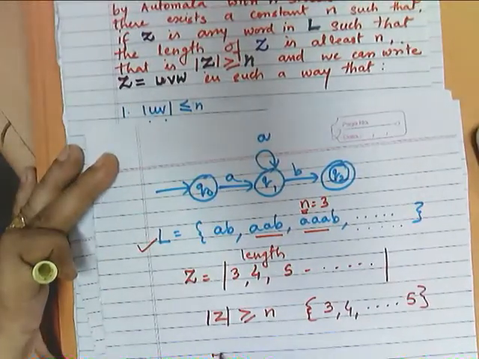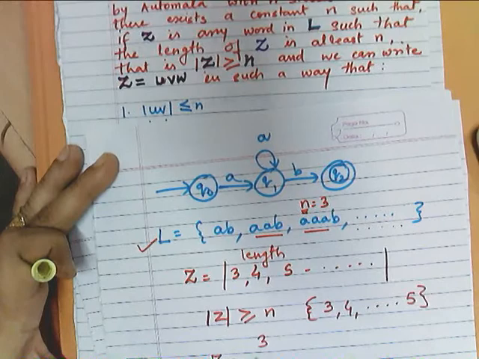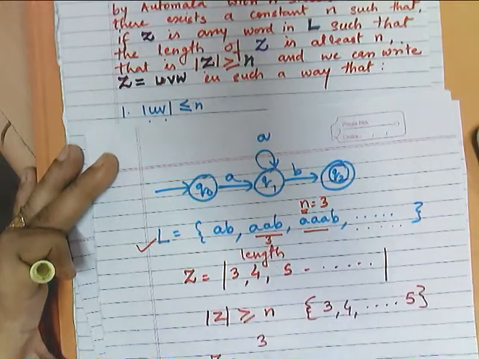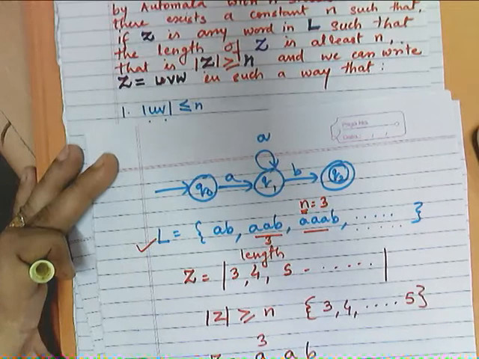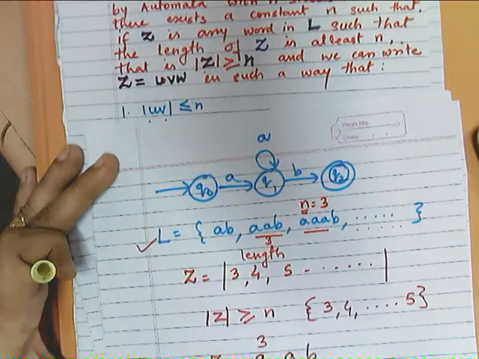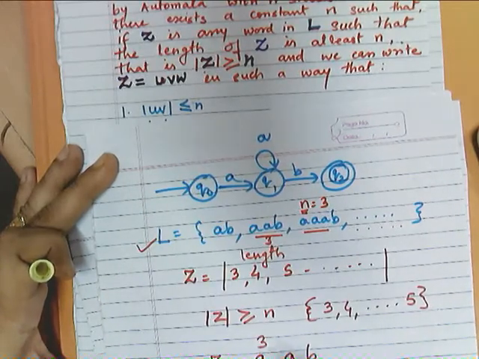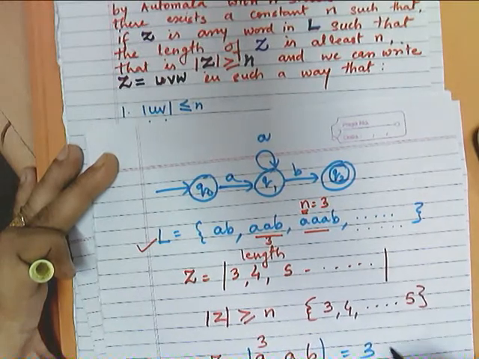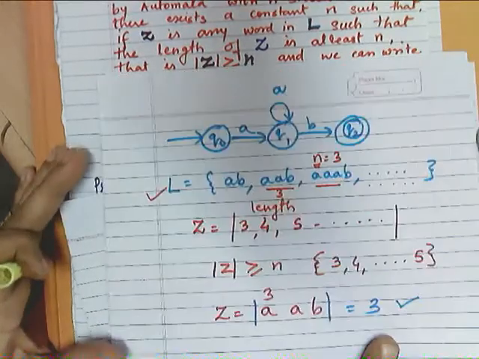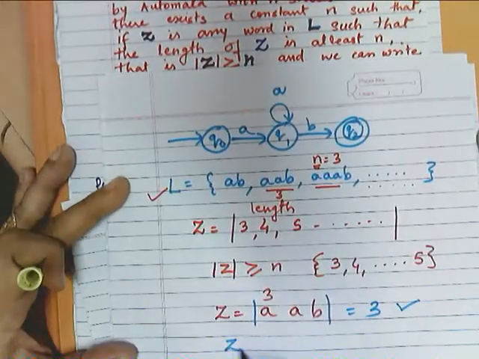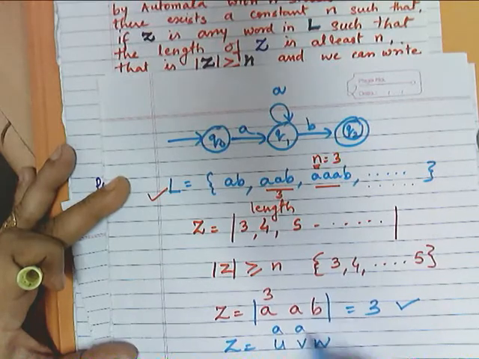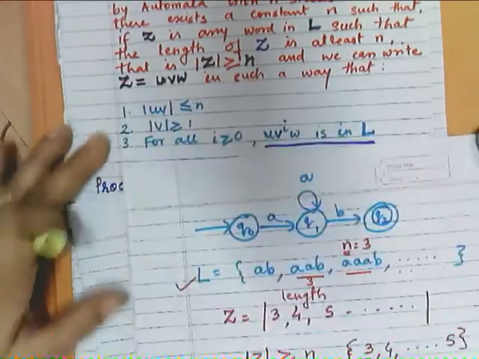If the length of Z is 3, then there must be a string of length 3 satisfying the condition, and we can represent Z as UVW. Like this we have already discussed.